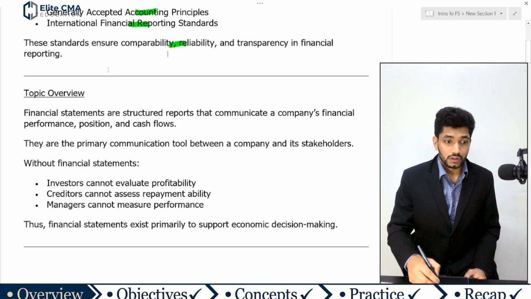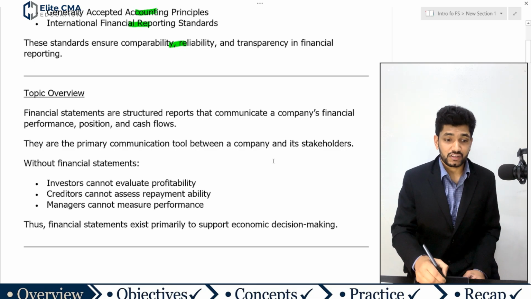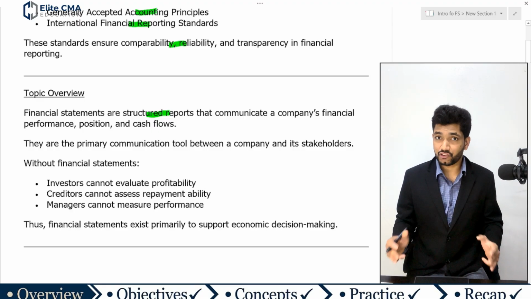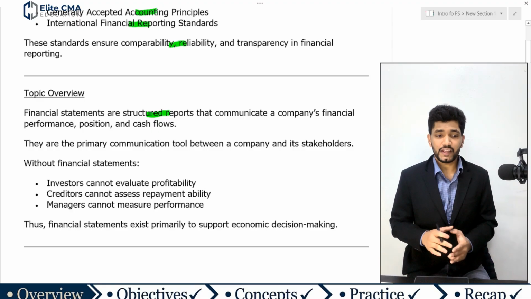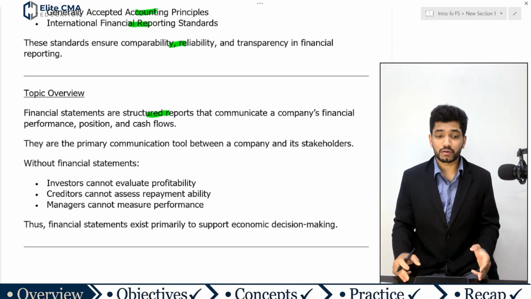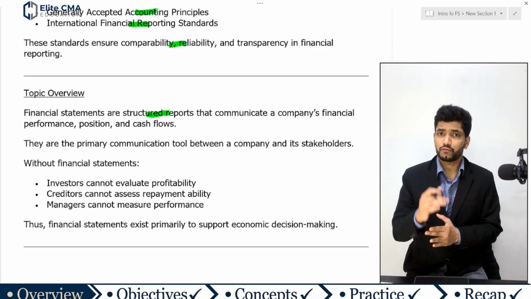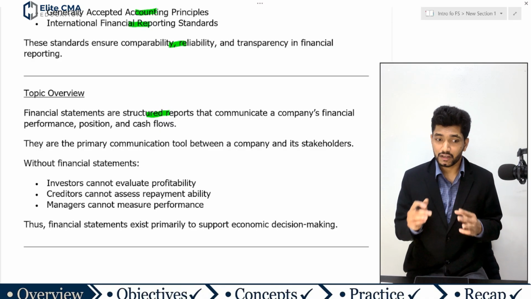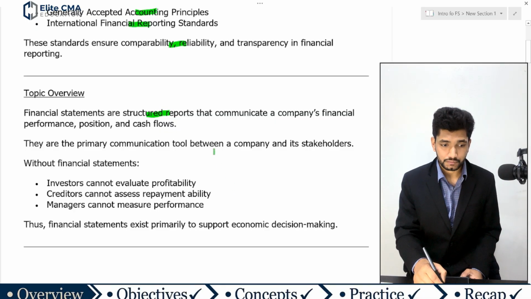Topic overview. Financial statements are structured reports that communicate a company's financial performance, position and cash flow. They are primarily a communication tool between the company and its stakeholders.